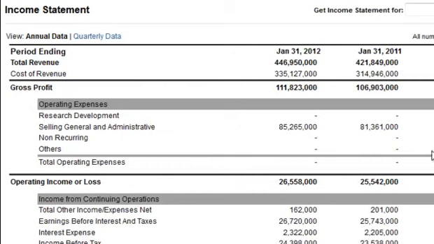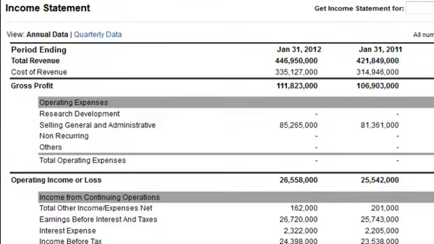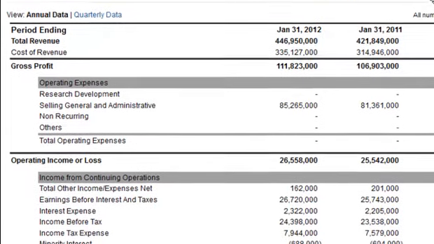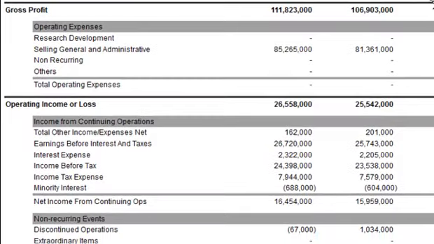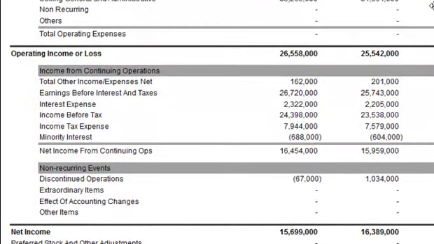Okay, I'm now on the Yahoo Finance page looking at the income statement for Walmart Stores Incorporated. Let me scroll up and show you that right quick. Doesn't really matter. I'm just going to show you this for an example here. And again, you can find this information anywhere. For any publicly traded company, you can find it at Yahoo Finance, Google Finance, MSN. Your discount brokers will have the information provided for you. It'll be also within the annual report for every company that you may be interested in buying or that you already own. Scrolling on down on the income statement, you will find, let me just move this right down here, move back up a little bit.